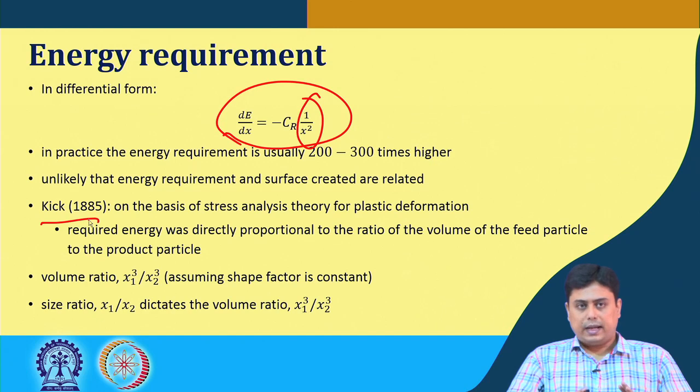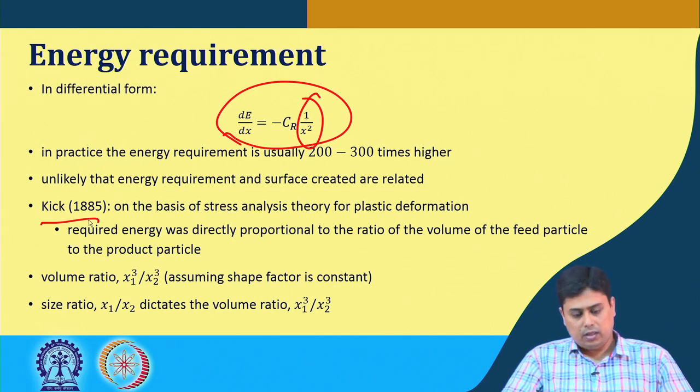So, that means if we go back to our example, say we have the initial feed size of x1, final particle size of x2, then the volume ratio is x1 cube by x2 cube, assuming the shape factor is constant.